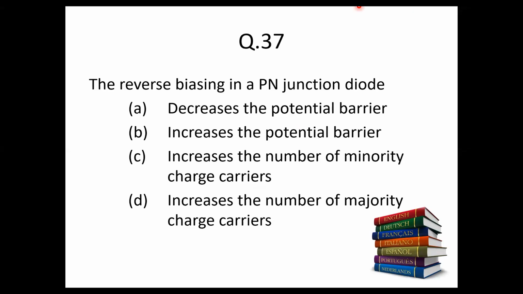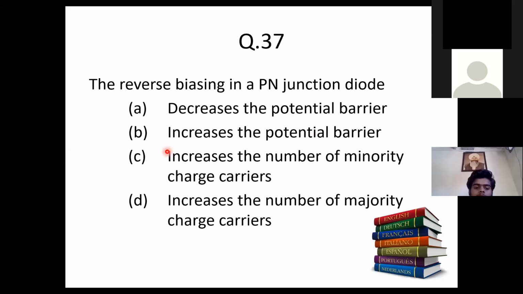So what is the reverse biasing in a PN junction doing? Okay, that's a very straightforward question. It increases the potential barrier. So it is option B for question number 37.